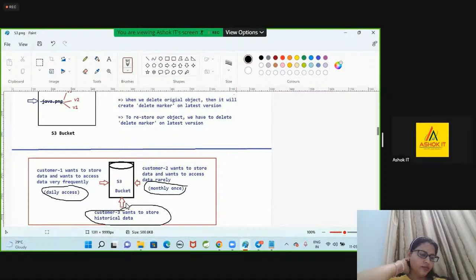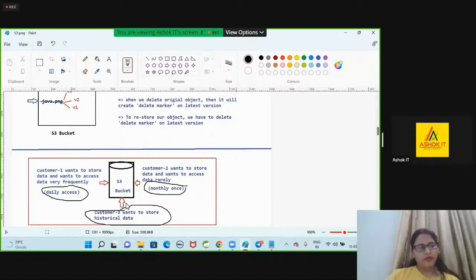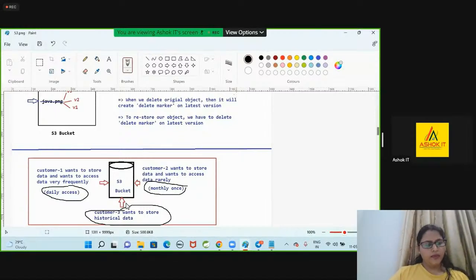First customer storing the data, accessing daily. Second customer storing the data, accessing monthly once. Third customer storing the data, accessing yearly once. Can we charge all the 3 customers in the same manner?